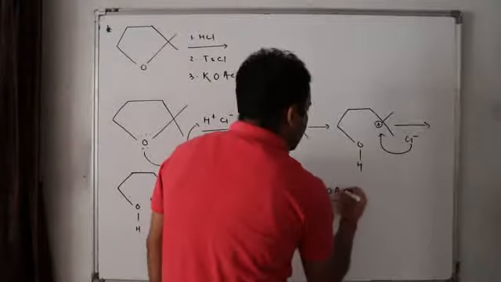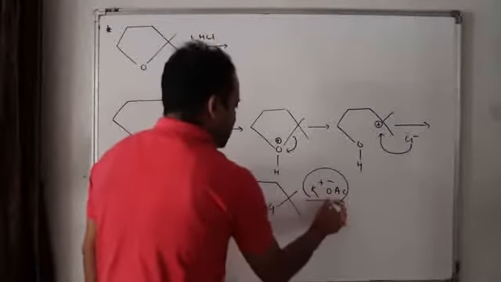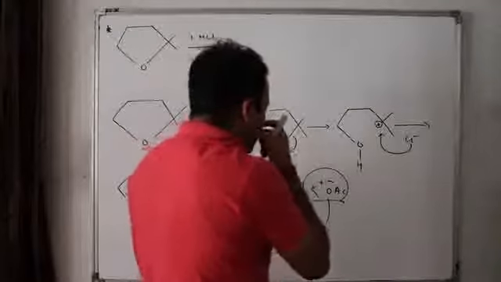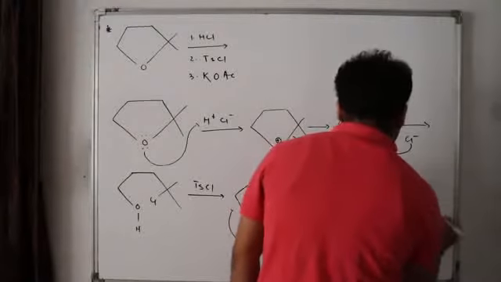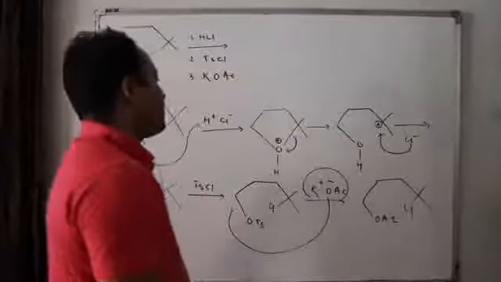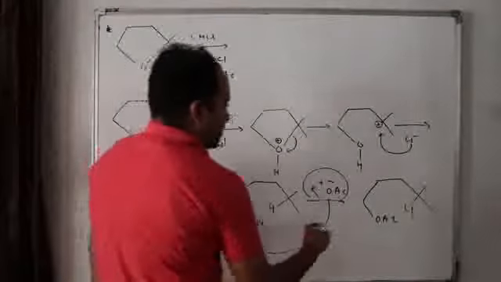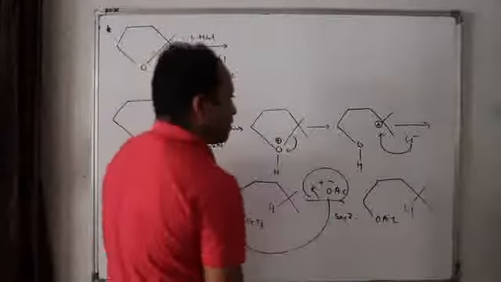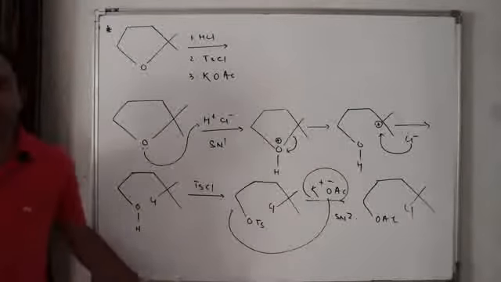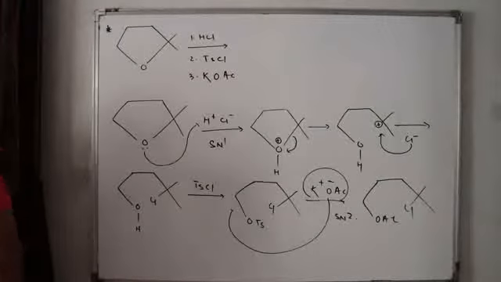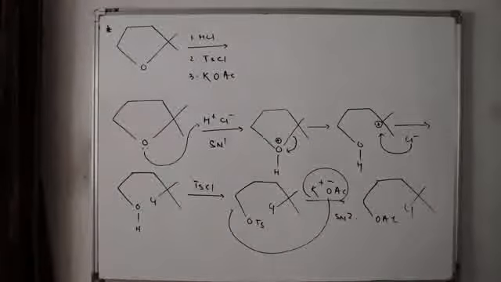K plus OSe minus, sometimes it reacts in ether medium also. This will attack from the back. So what will be formed? OSe, SN2 format, isn't it? Cl. Here this was SN1. Here this was SN2. Easy? Clear? Doubt? Check it out. Any doubt in this? No. Let us go for the next question.